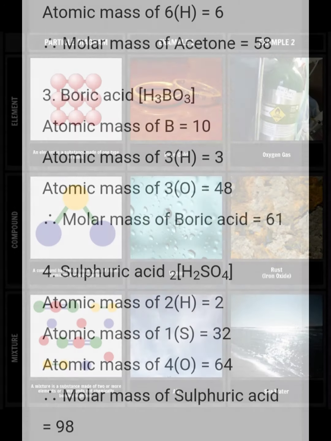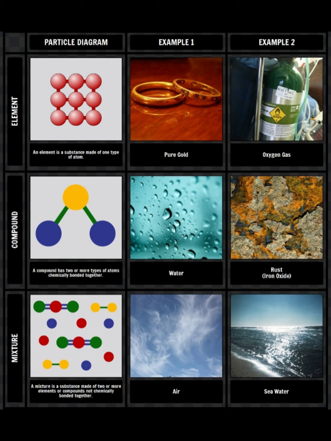So far we saw about matter, element, compound, molecular mass, then how we can calculate the relative molecular mass, Avogadro number